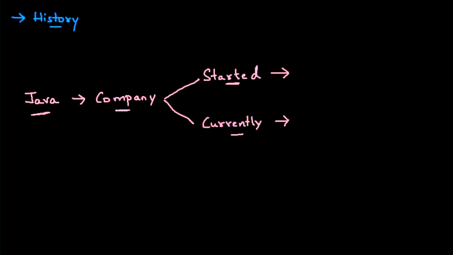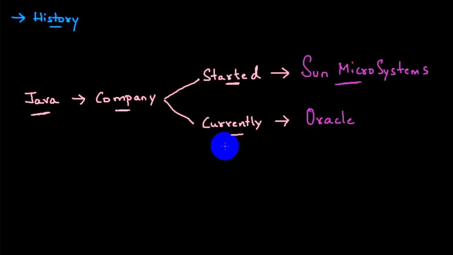Java background people, do you know which company started Java? There was a company by the name of Sun Microsystems. This was the company which started Java. But it is currently owned by one of the most popular database companies. That is Oracle. Oracle owns it now. Very good, guys. I got the answer. Java was started by Sun Microsystems.